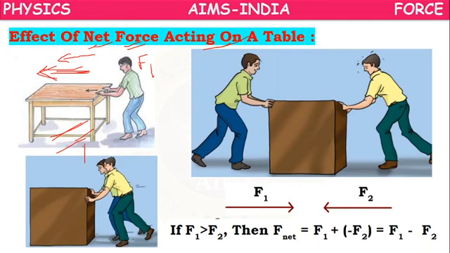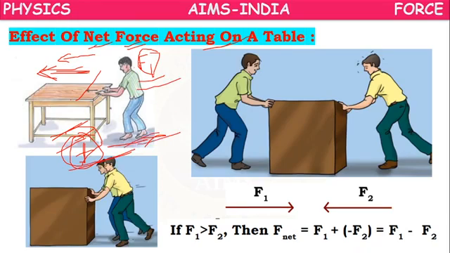There will be some frictional force, small f, in the opposite direction. If you apply force more than friction, then the table will move, because two forces are acting here: applied force F1 and frictional force small f. So when the table moves, your applied force is greater than the frictional force.